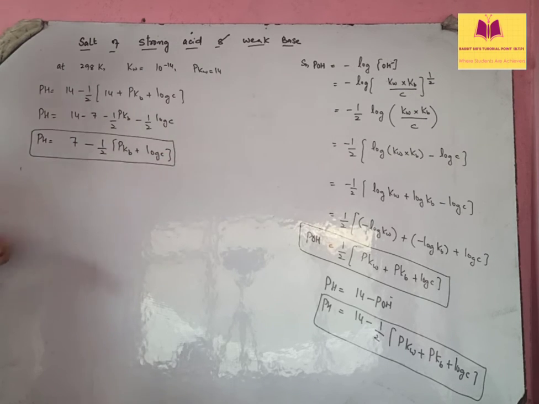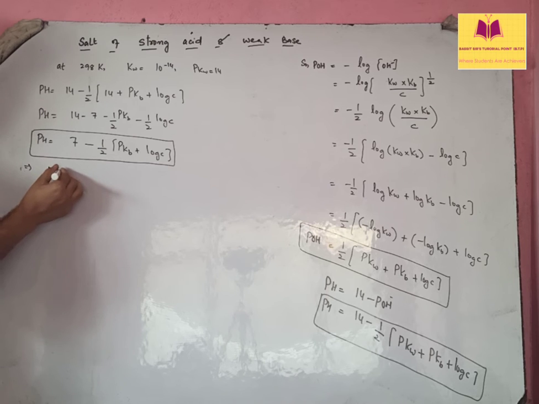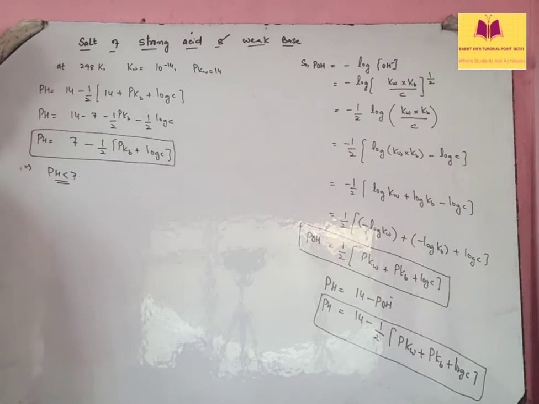It is 7 minus something. So you may say that the pH of such solutions is less than 7. Is that clear?